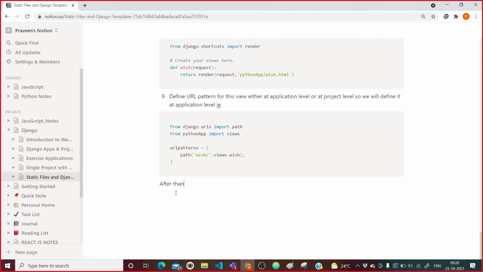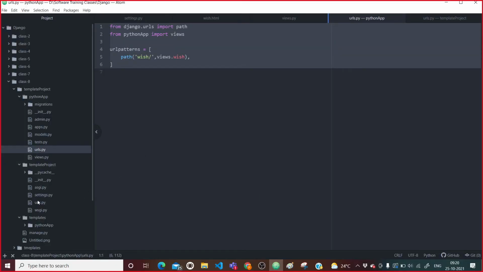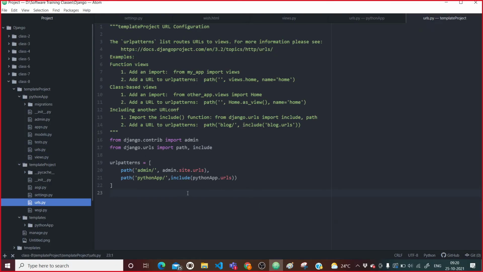After that we will register, or we will map this app level URL to the project level urls.py file. So how can we do that? Here we will paste this code in the urls.py file.